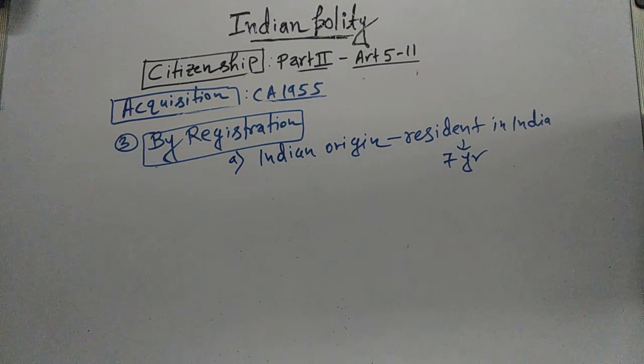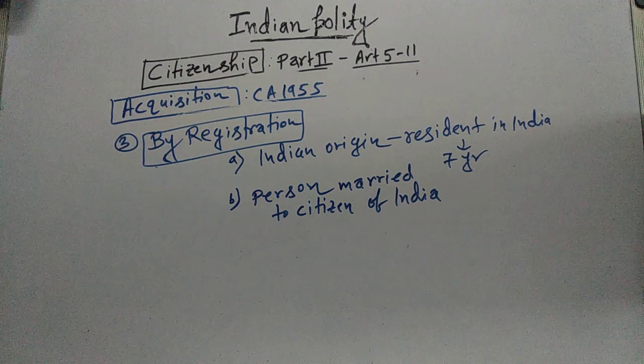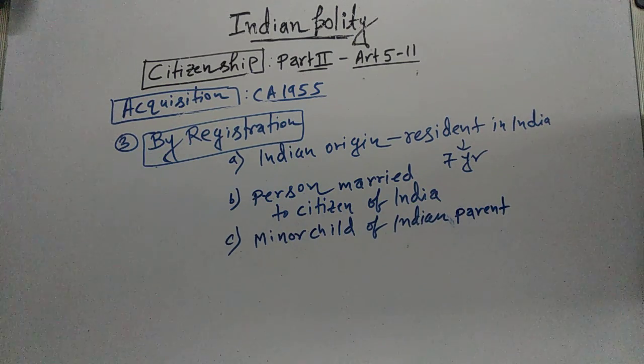Then another example you can take: suppose there is a person who is married to an Indian citizen, then he or she can become an Indian citizen by registration. Then another example is a minor child of an Indian citizen, of Indian parents. Then who else can become a citizen by registration?